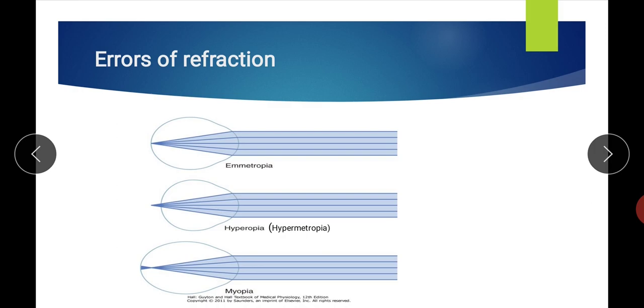But in hypermetropia, the person uses accommodation power to focus on objects situated at a far distance. Normally, accommodation is only for seeing near objects, but in hyperopia the person also uses accommodation to see far objects.